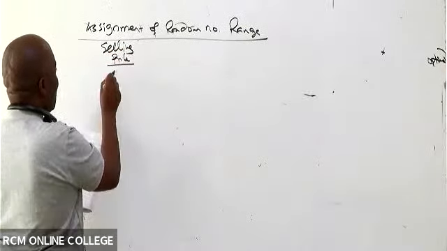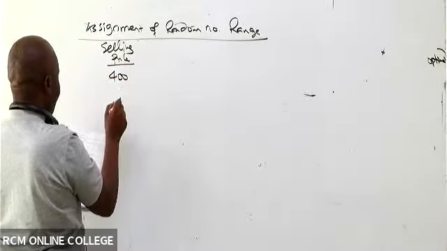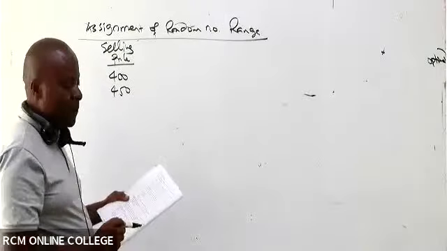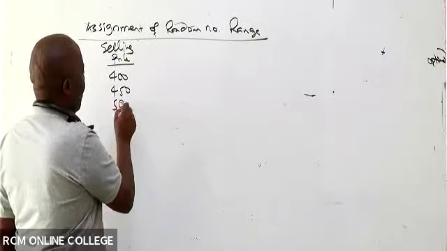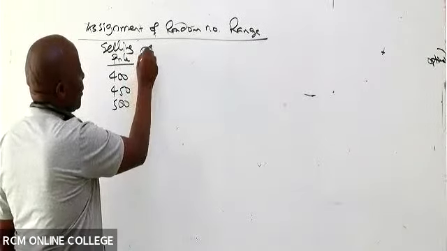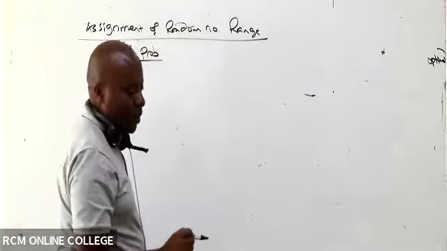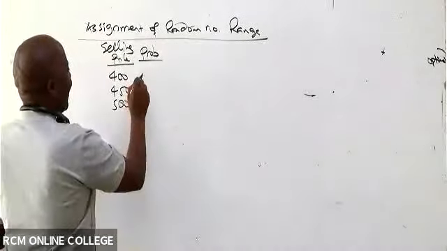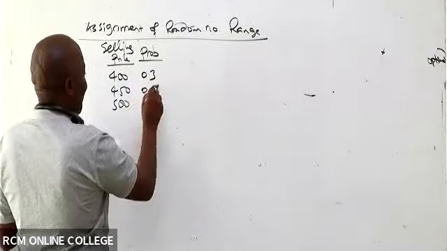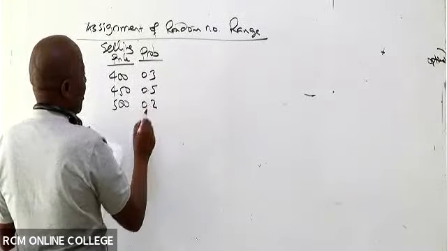For the selling price, we have 400, 450, and then the next one is what here? 500, yes, 500. Are you able to see the probabilities? We have 0.3, 0.5, and then lastly, we have 0.2.